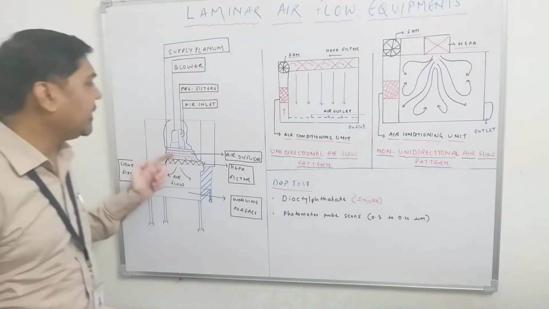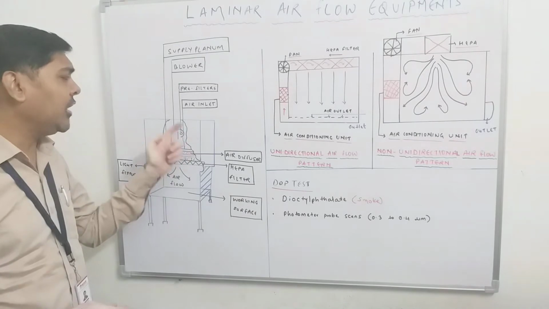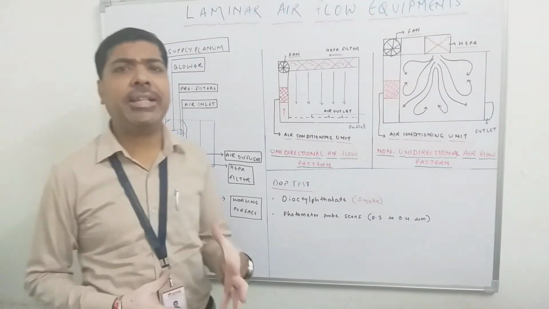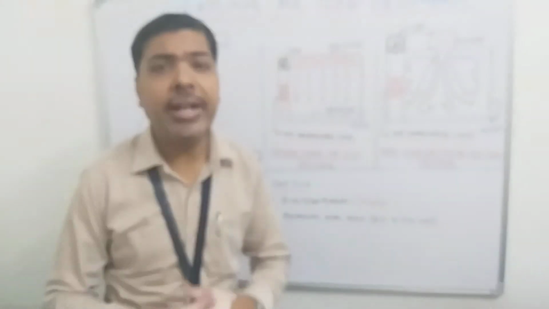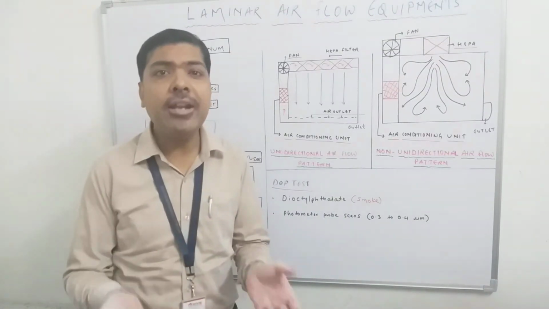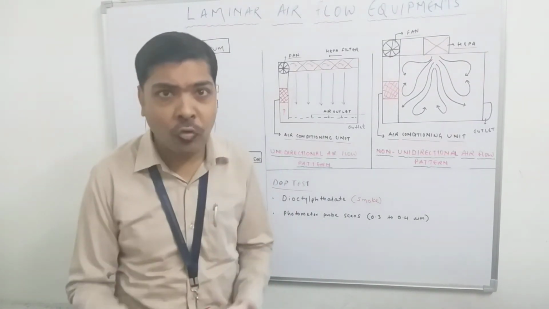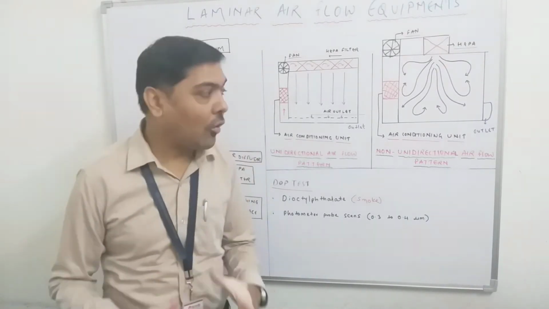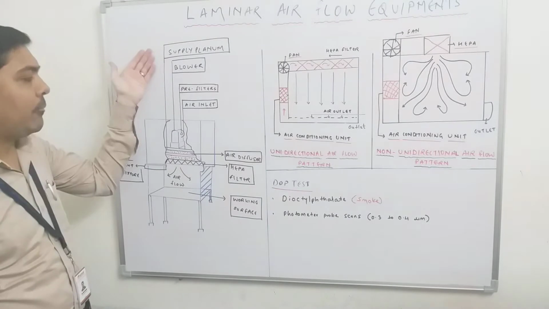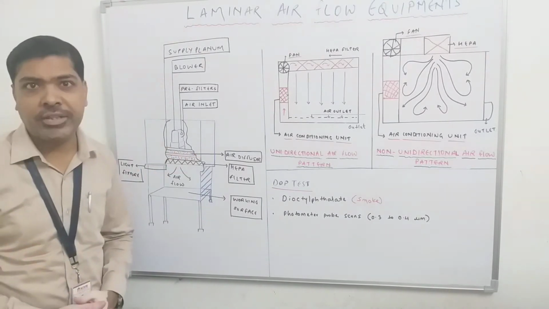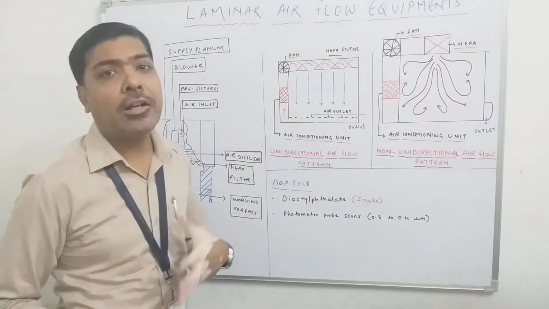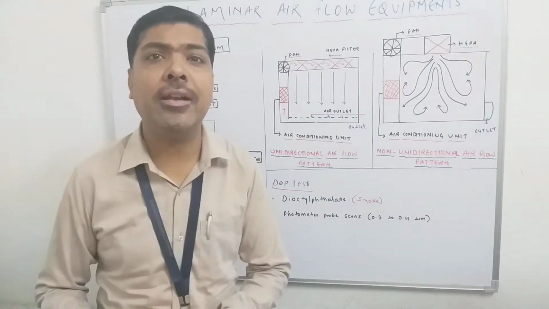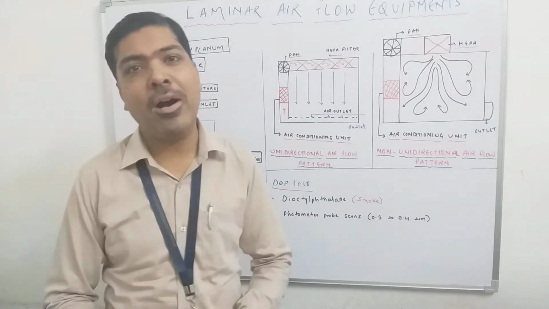As you can see in this diagram, there is an arrangement of the air inlet and the blower. This is basically a fan-like arrangement that generates the air and flows it inside this laminar airflow equipment. It also has a supply plenum and an air diffuser that help in the continuous supply of air from the blower or air inlet towards the HEPA filter.